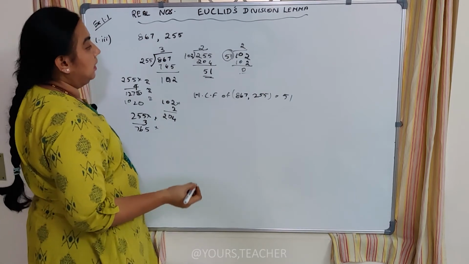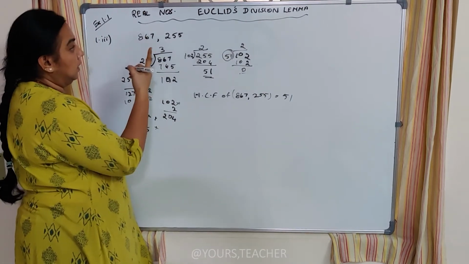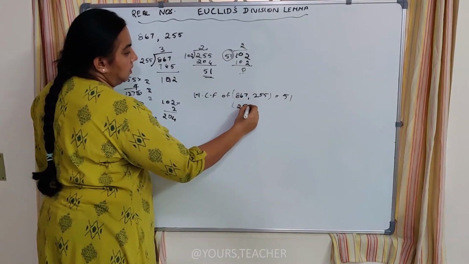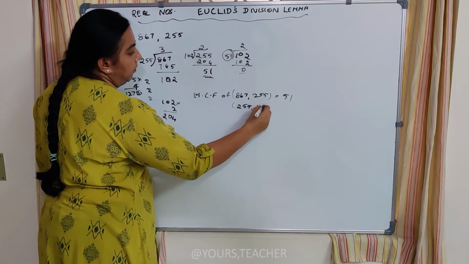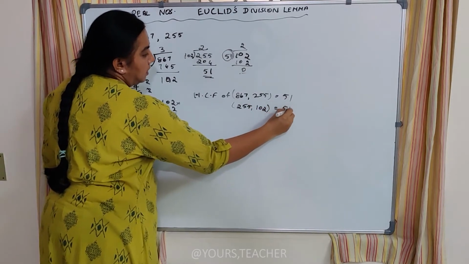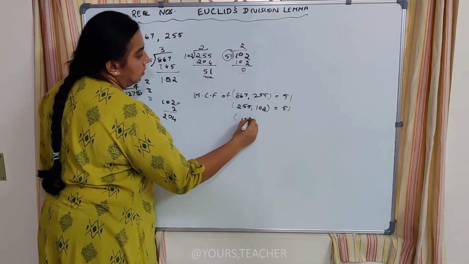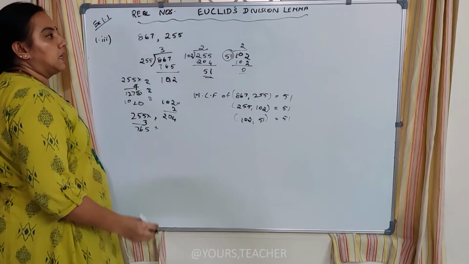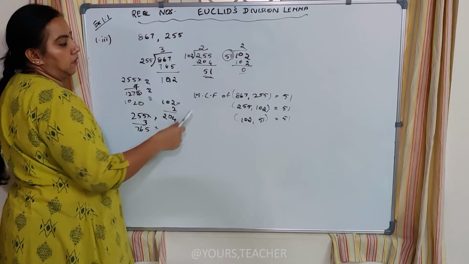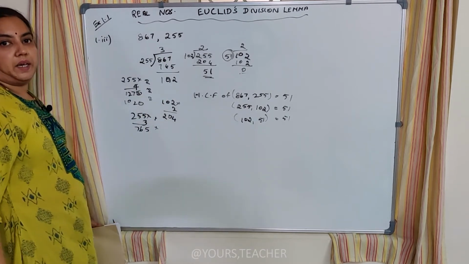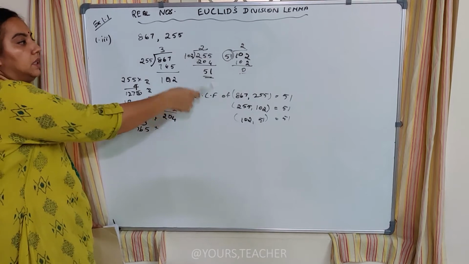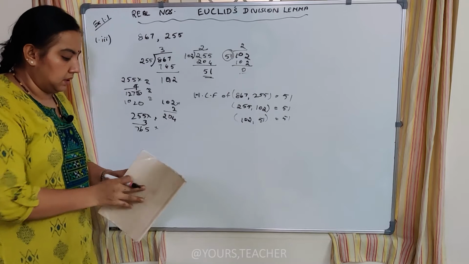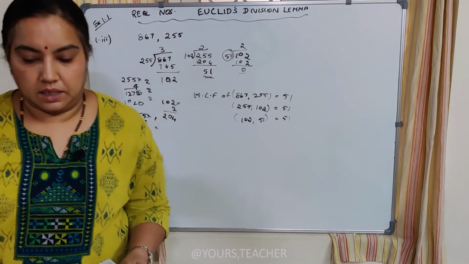Again, I want you to remember this division lemma, that it also says 51 is also the HCF of these two numbers and also these two numbers. This is the speciality of Euler's division lemma. We can find the HCF of the different pairs, different factors of the higher value numbers also. Okay. We have finished with the third sum and we will go to the second sum now.